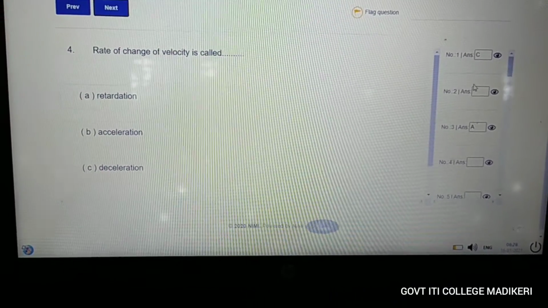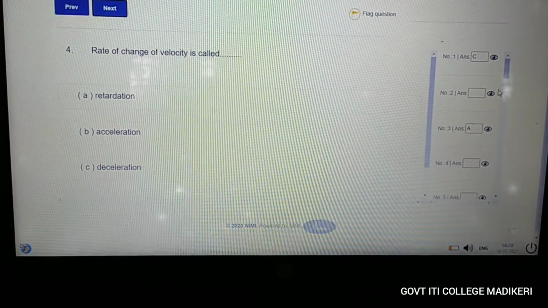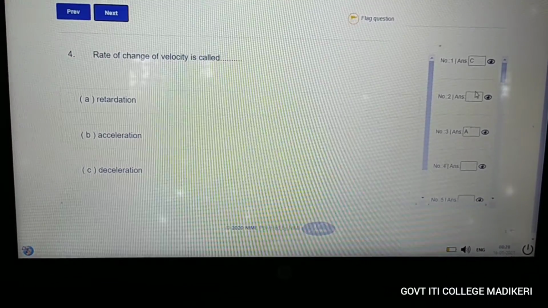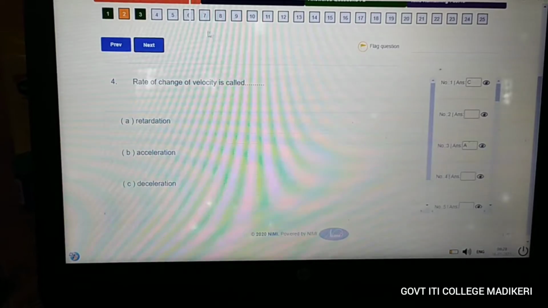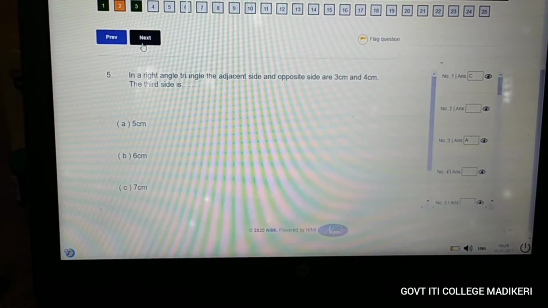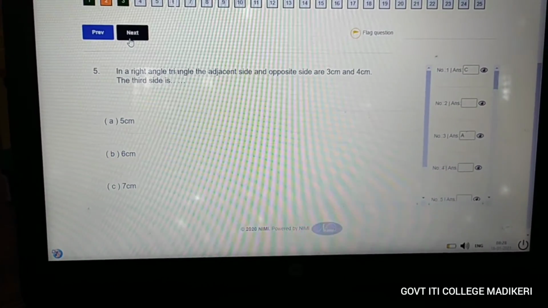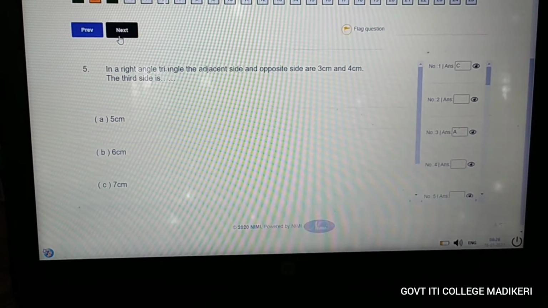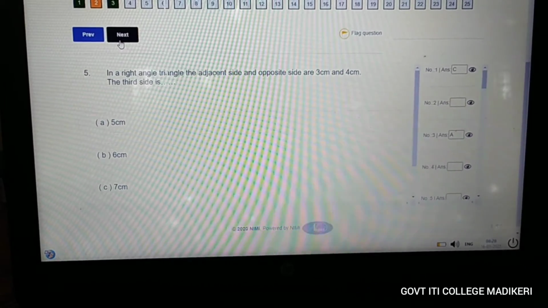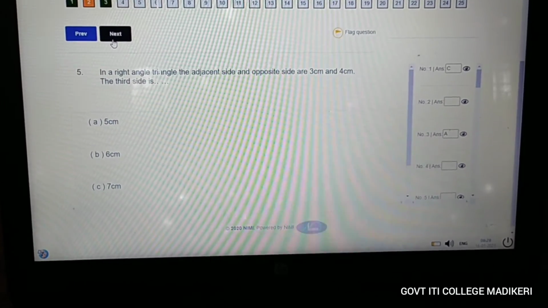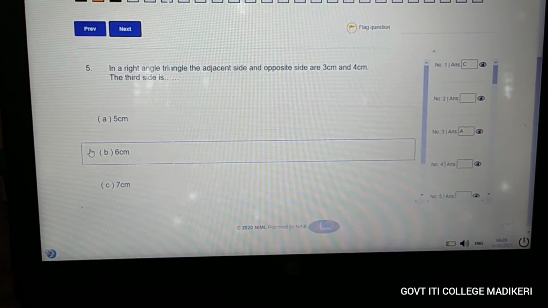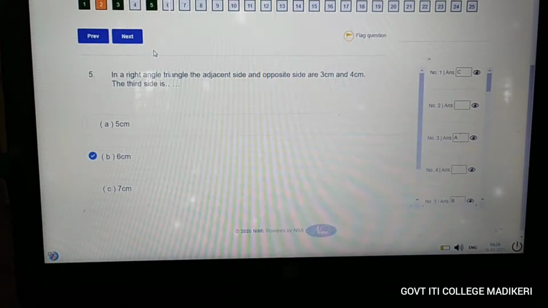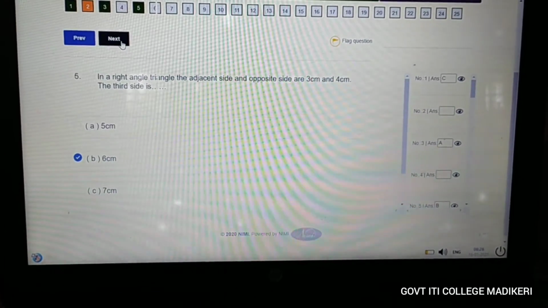For the second question, which you have not attended, the box will be kept blank. And we will go to the next question, the fourth question. In a right angle triangle, the adjacent side and opposite side are 3 cm and 4 cm. The third side is? If the answer is B, you can just press it and move on to the next question.